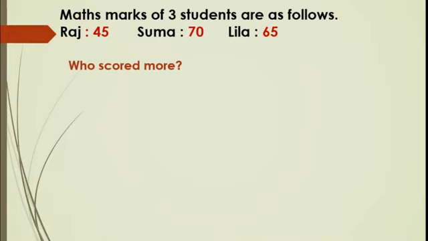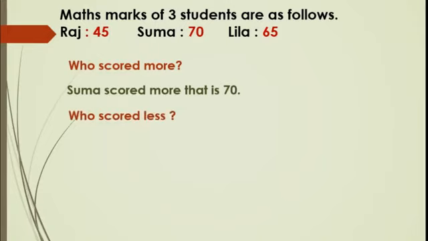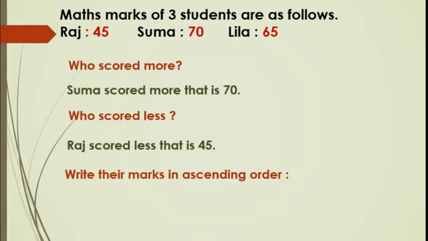Yes, you are right. Suma scored more, that is 70 marks. Correct? And who scored less? Yes, Raj scored less, that is 45. Okay, now can you write this in the ascending order? What is the meaning of ascending order? It means smaller to bigger, from less marks to highest marks.